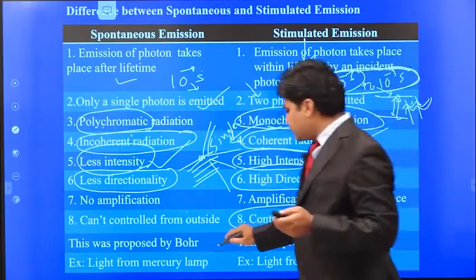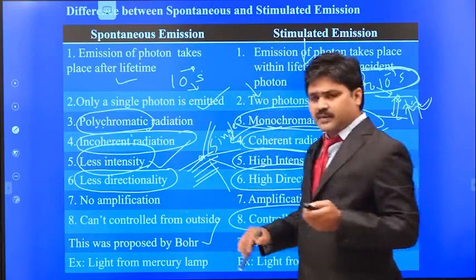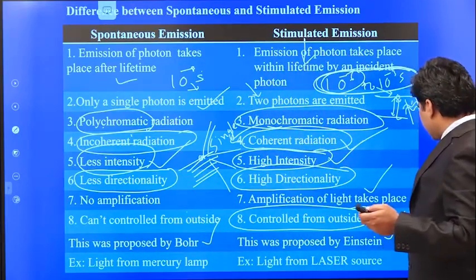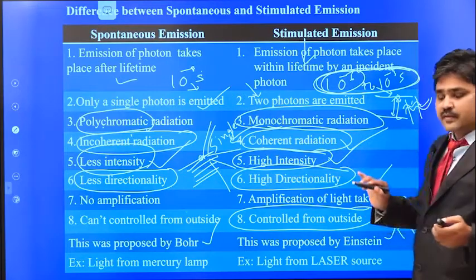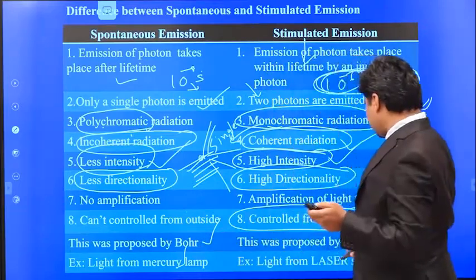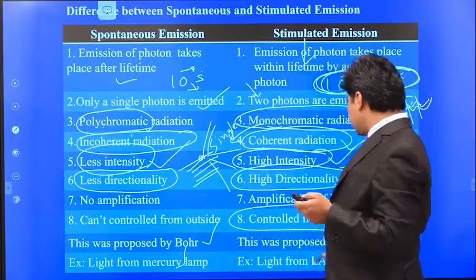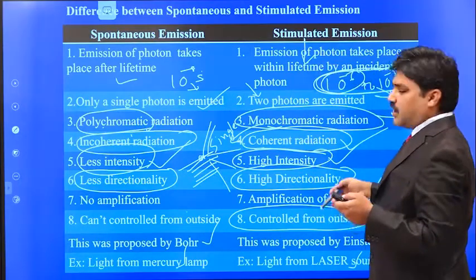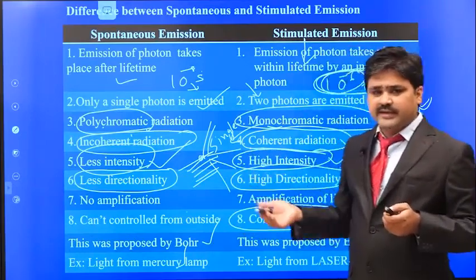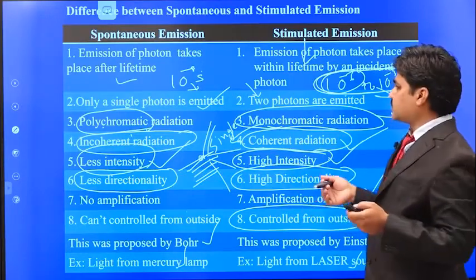So this was proposed by Bohr in his atomic model. And this was proposed by Einstein, as we said, he proposed this model in 1917. The example for this one is the mercury lamp or ordinary light source, but examples for a laser source are the helium laser or CO2 laser. So this is the laser source. Laser has all these important characteristics: first one is monochromaticity, directionality, high intensity, as well as coherence.